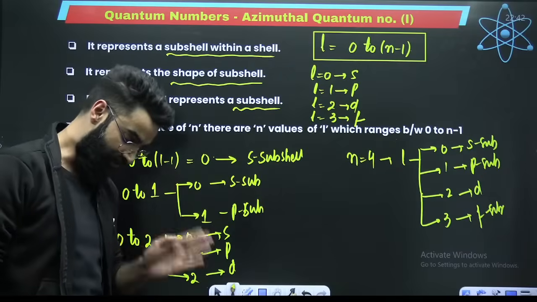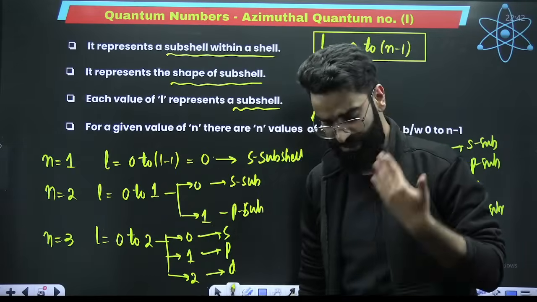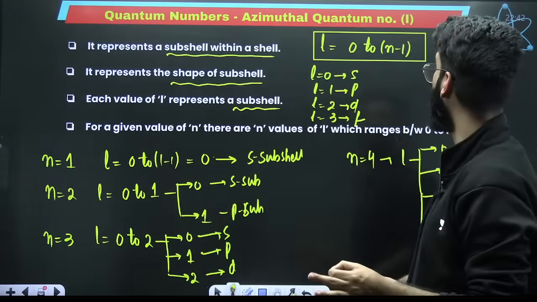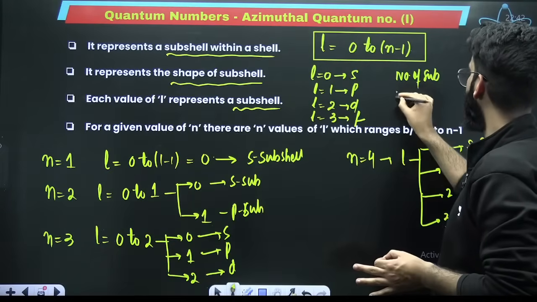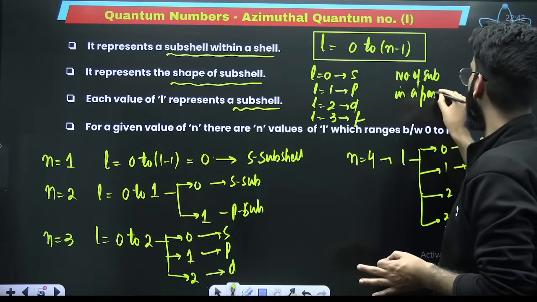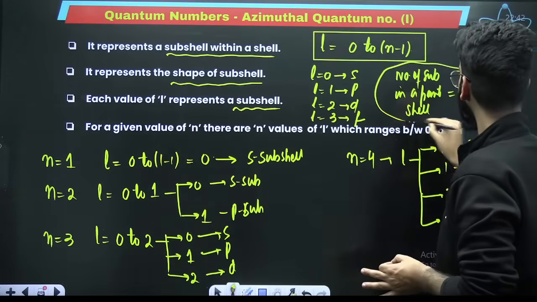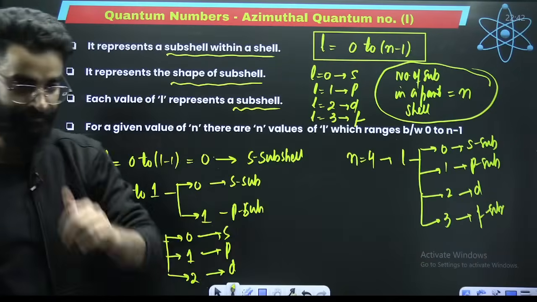So in the first shell, there is one subshell. In the second shell, there are 2 subshells. Third shell, 3 subshells. Fourth shell, 4 subshells. So can I say the number of subshells in a particular shell is equal to the value of n? Whatever is the n value, the same number of subshells are there in a shell. Correct?